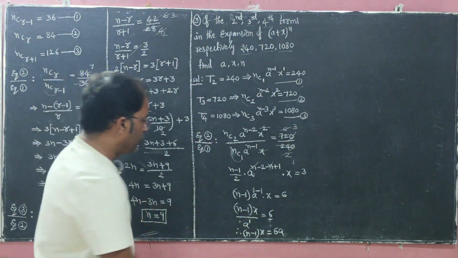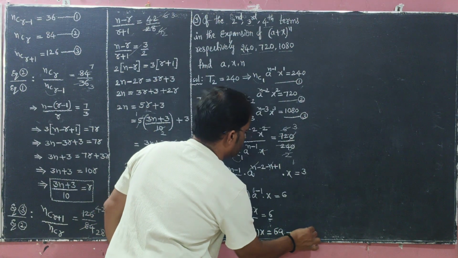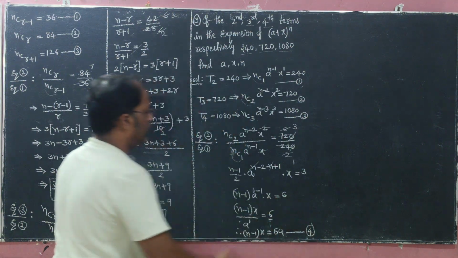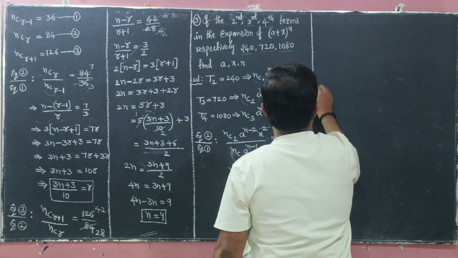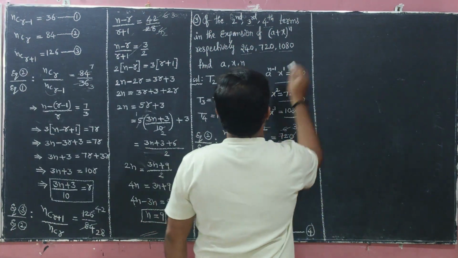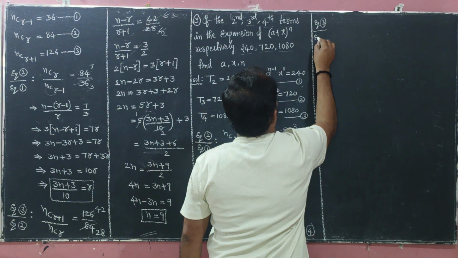Now we have the value: n-1 of x equal to 6a. Let this be equation number 4. Clear? Equation 2 by equation 1 is complete. Now equation 3 by equation 2. The previous part is the same: equation 3 by equation 2.